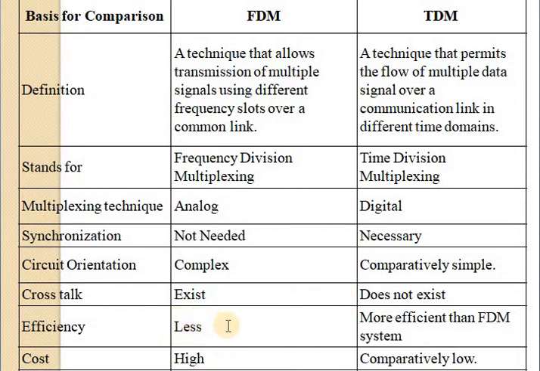Next, efficiency is less in FDM, but TDM is more efficient than the FDM system. Next point, the cost of FDM is high and the cost is comparatively low in TDM. FDM is used in radio and TV broadcasting, and TDM is used for the pulse code modulation technique.